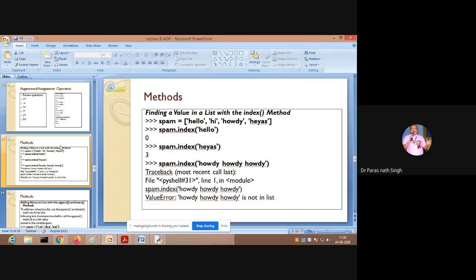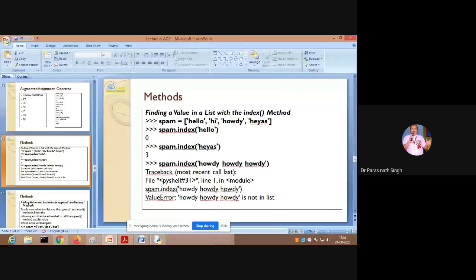So now, again, coming back to the built-in methods. So many methods we already know: len, max, min, str, float. Here we are checking which methods are also helpful. First, the index. Spam is a list having these 4 values. What is the index number of hello? That is 0. What is the index number of haze? 3.